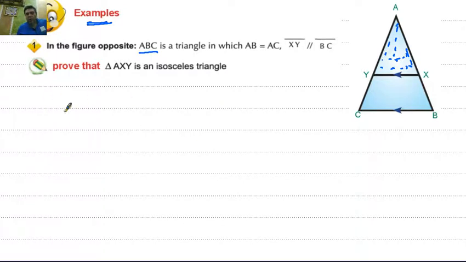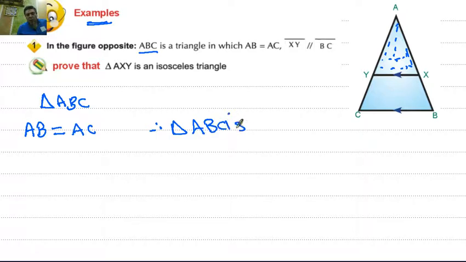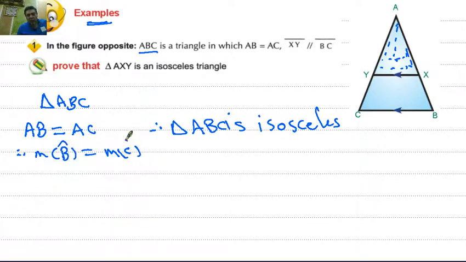First, in the triangle ABC, since AB equals AC, then triangle ABC is an isosceles triangle. Then measure of angle B equals measure of angle C. Number 1.